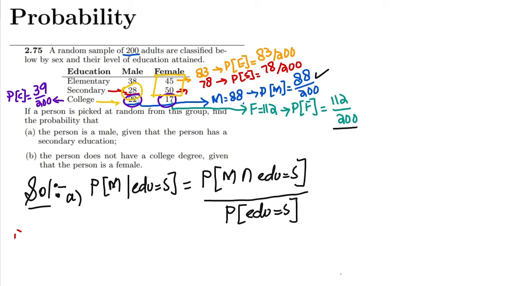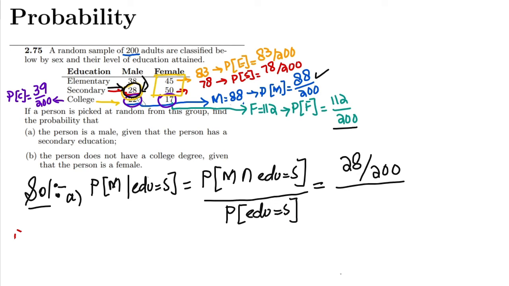Do we know that? Yes, that is already given, and we can see that this is the number of males who have the secondary education, shown by this entry. So this would be the number of males who have the secondary education divided by the total number of adults, which is 200, divided by the probability that the education is secondary.